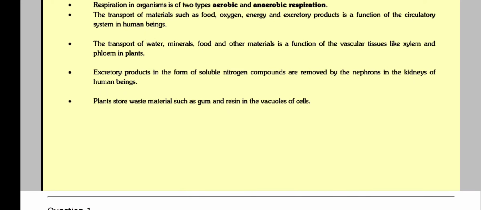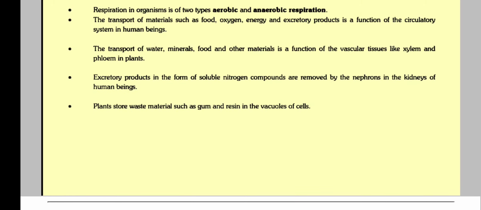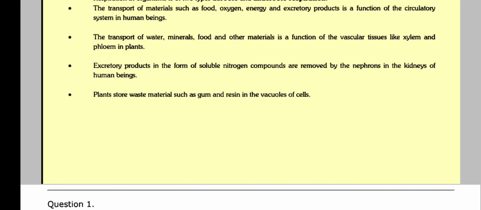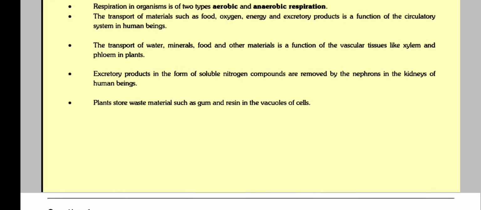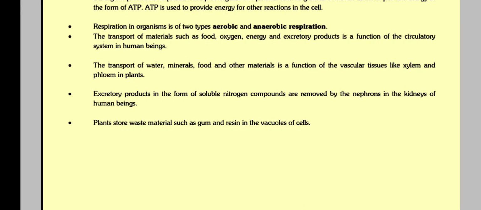The transport of materials such as food, oxygen, energy and excretory products is a function of the circulatory system in human beings. The transport of water, minerals, food and other materials is a function of the vascular tissues like xylem and phloem in plants. Excretory products in the form of soluble nitrogen compounds are removed by the nephrons in the kidneys of human beings. Plants store waste materials such as gum and resin in the vacuoles of cells.